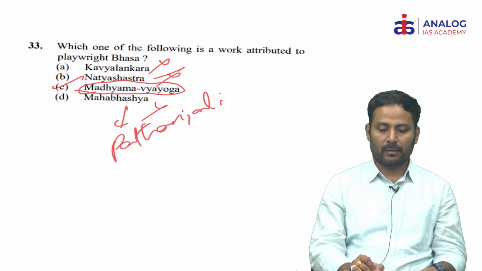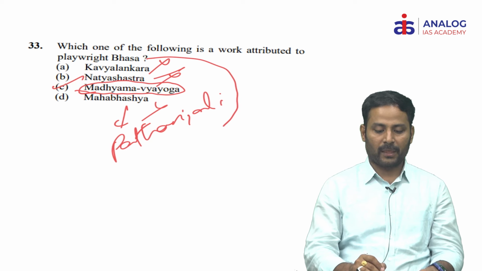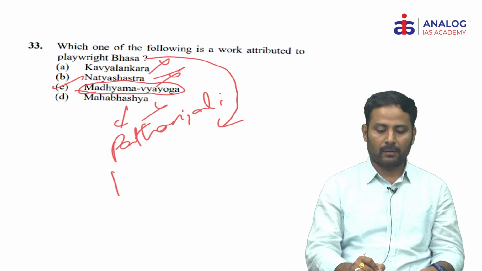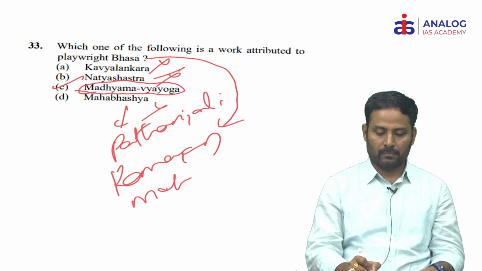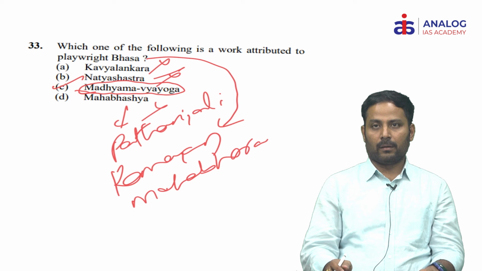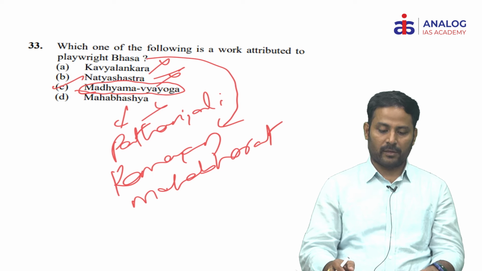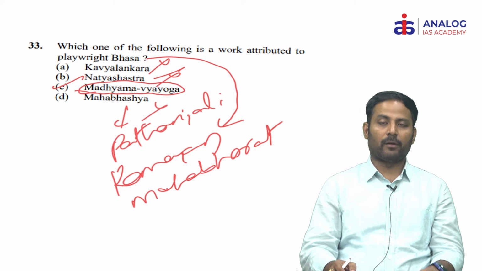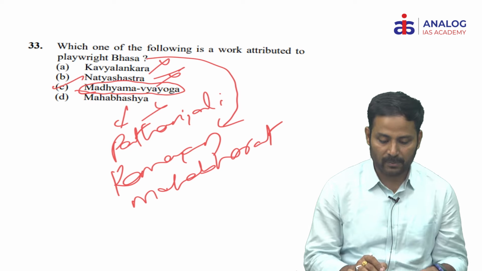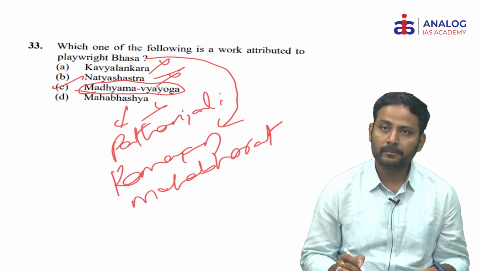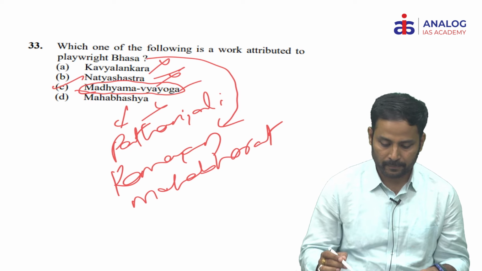Here Bhasa, the writer of Sanskrit, was inspired by the Ramayana and Mahabharata. Episodes of the Mahabharata were taken as themes and he wrote many dramas. So Madhyama Vyaya Yoga is one of the dramas. So C is the answer.